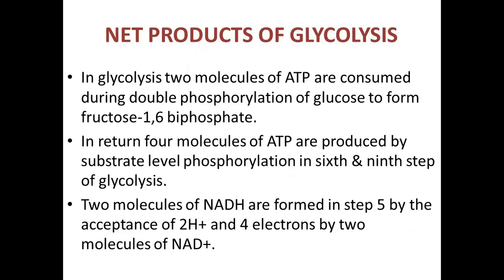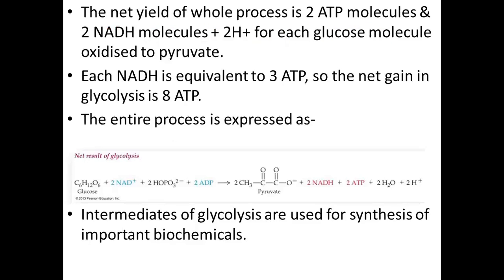So 2 molecules of NADH are also formed in step 5 by the acceptance of 2 hydrogen ions and 4 electrons by the 2 molecules of NAD. As you know, this ATP and NADH are known as the assimilatory power, as they are, you can say, the reserve house of energy. So you can see here the net yield of the whole process is 2 ATP molecules and 2 NADH molecules plus 2 hydrogen ions for each glucose molecule, which is oxidized to 2 molecules of pyruvate. Now each NADH is approximately equivalent to 3 ATP. So the net gain in glycolysis is 8 ATP.